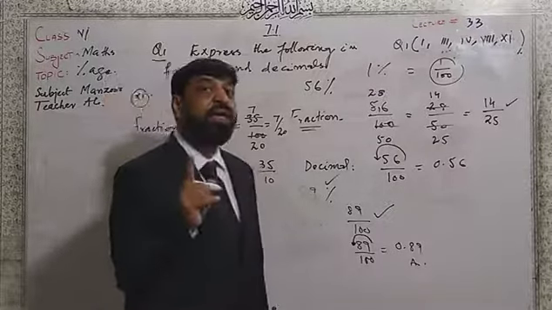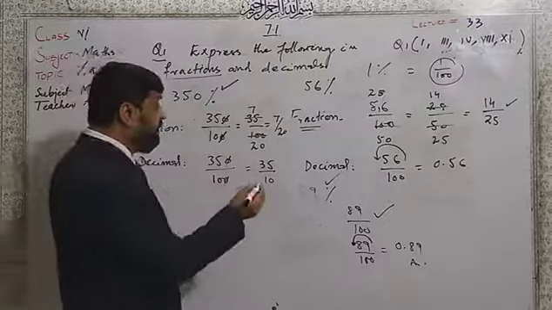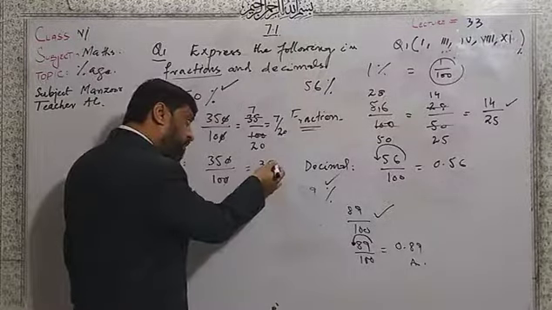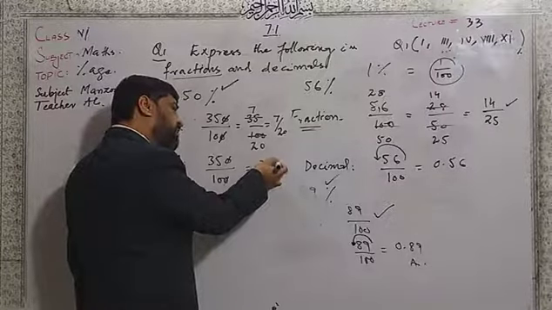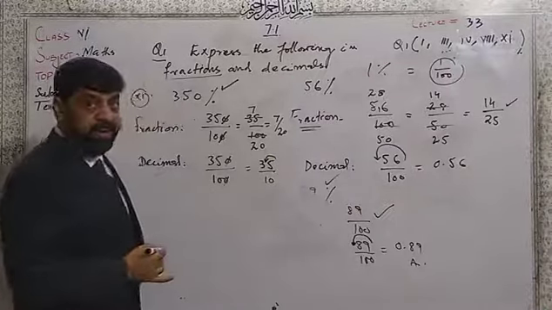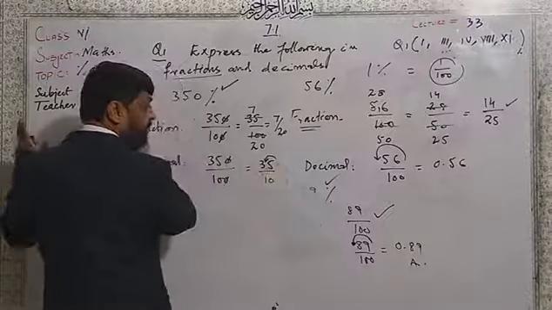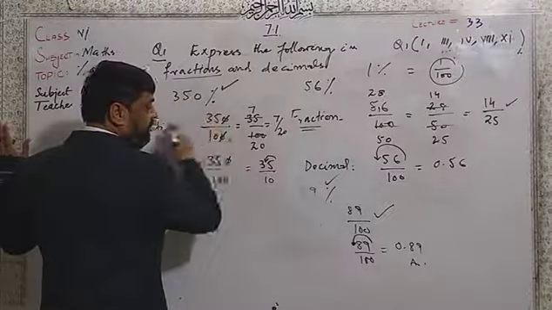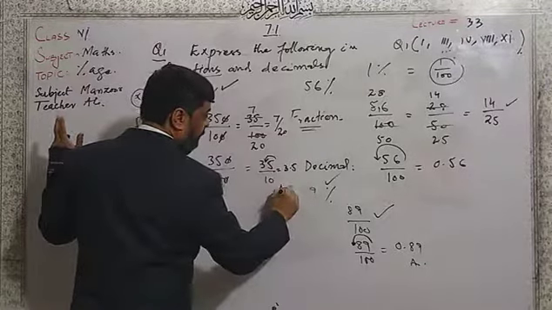Now in 10 I have one zero, which means I will move the point from right to left by one place. And here will be 3.5. This is the answer.